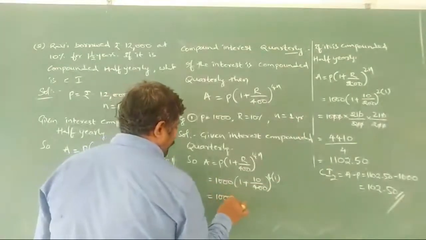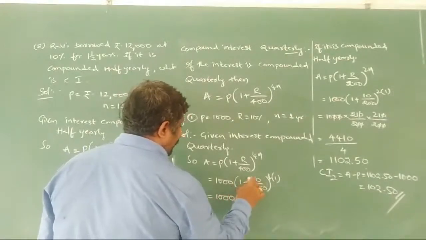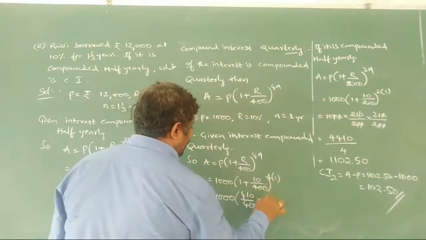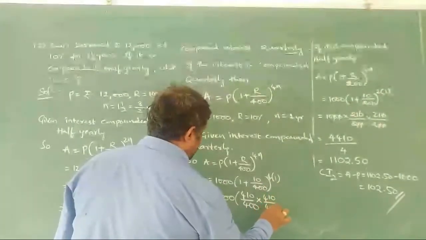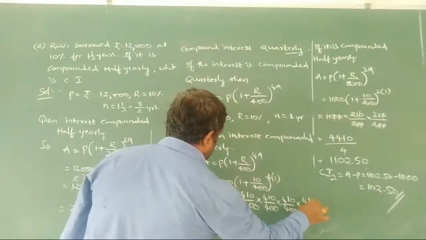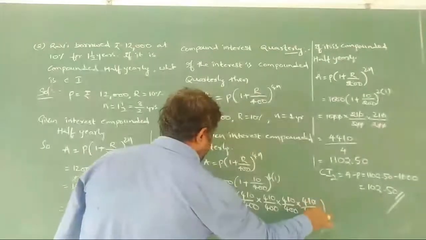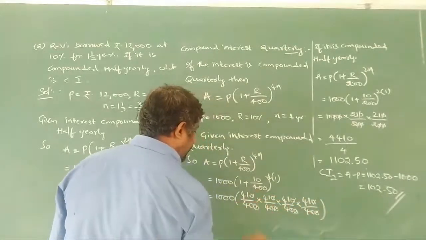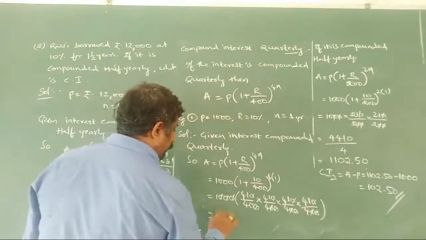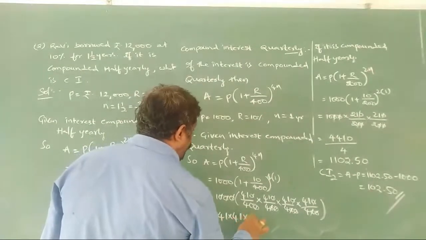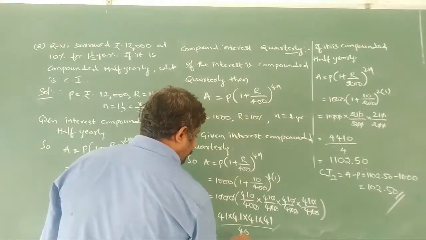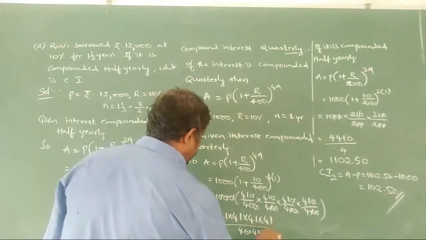So 1000 of 400 ones are 400 plus 10, 410 by 400. 4 ones are 4, so 4 we have to write here. The zeros are getting cancelled. So what is left now? 41 into 41 into 41 into 41 by 4 into 4 into 4 into 4.